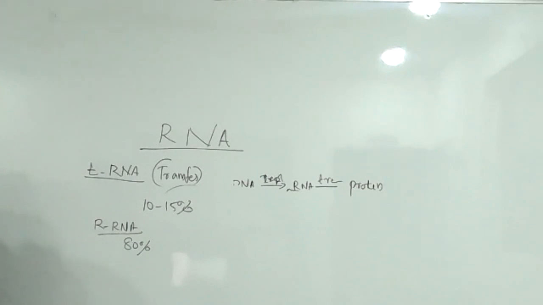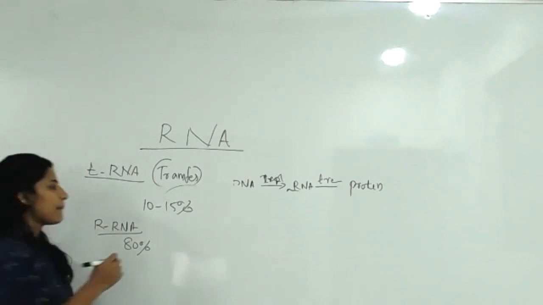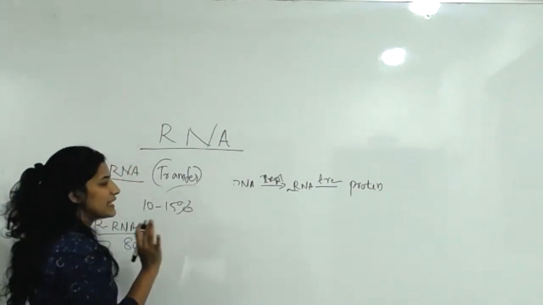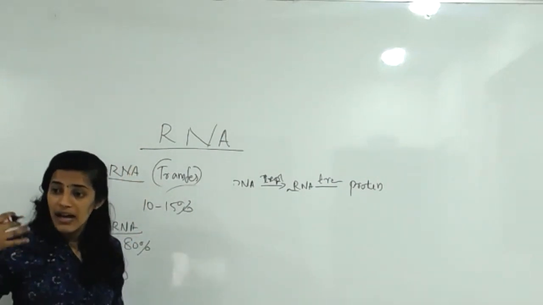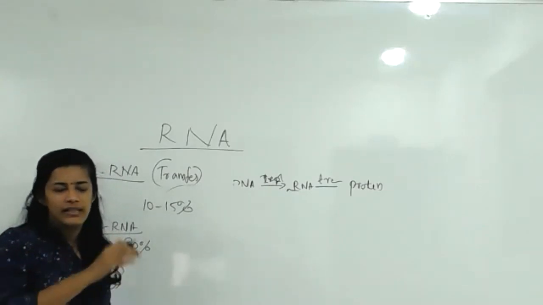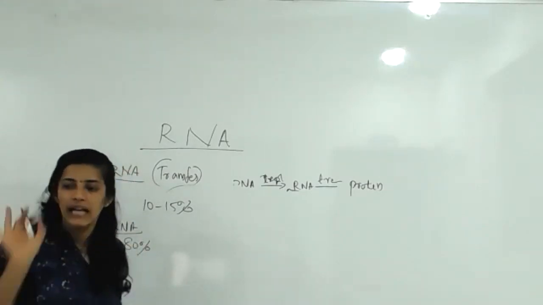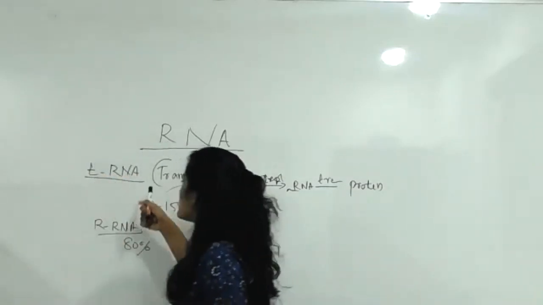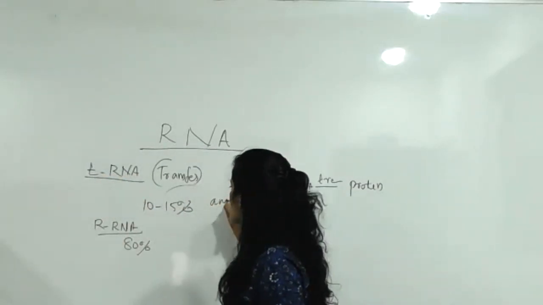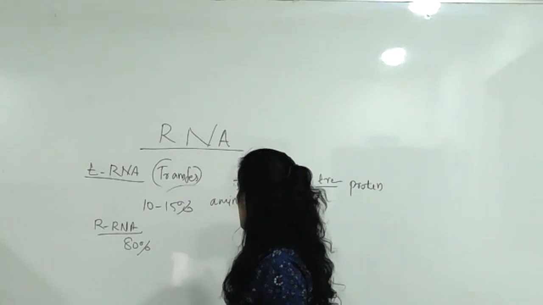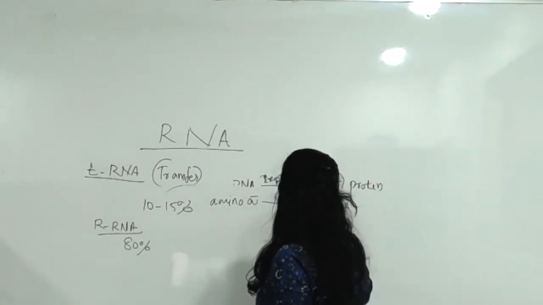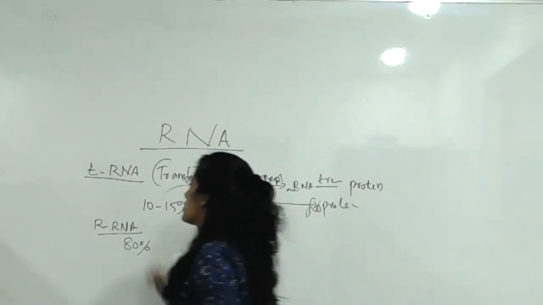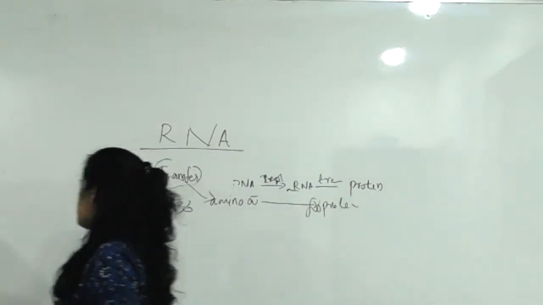Its main function is to transfer amino acid from the cytoplasm for protein synthesis. Amino acid is transported from one area to another area. That duty is done by tRNA, transfer RNA. Amino acid transfer for protein synthesis, this is a major duty of tRNA.